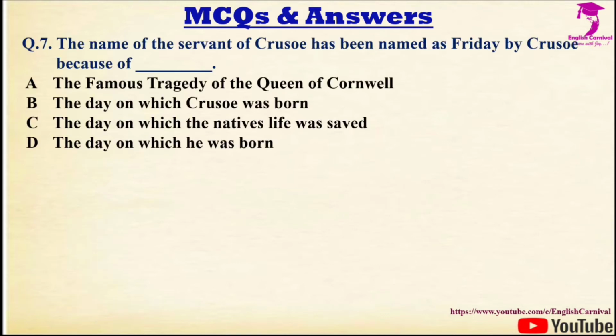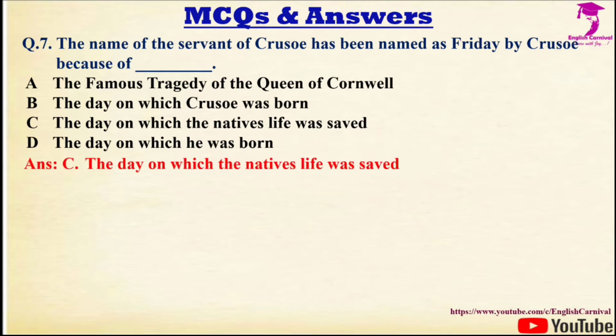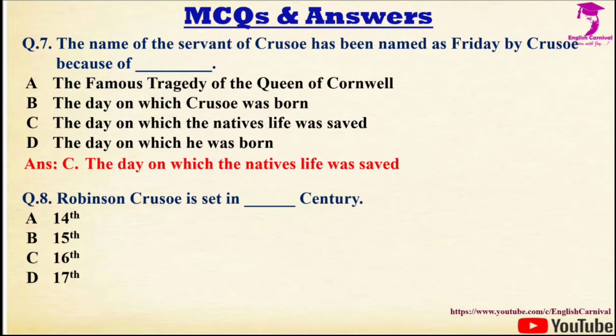Question number 7 we have, the servant of Robinson Crusoe has been named Friday by Crusoe because of dash. Options are A, the famous tragedy of the Queen of Cornwall, B, the day on which Robinson Crusoe was born, C, the day on which the native's life was saved, and D, the day on which Friday was born. Correct answer is C, and it is the day on which the native's life was saved. Question number 8 we have, Robinson Crusoe, or this novel, is set in dash century.